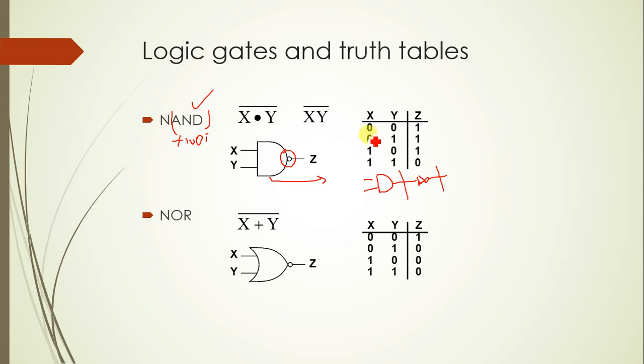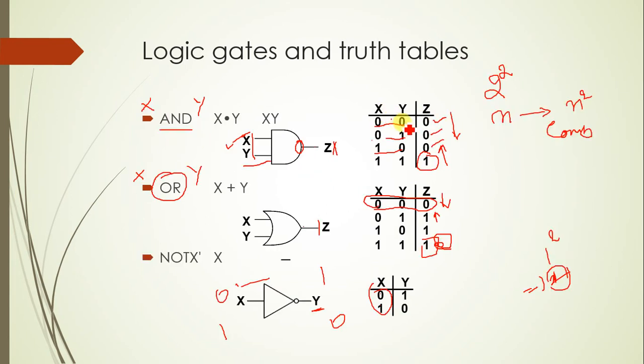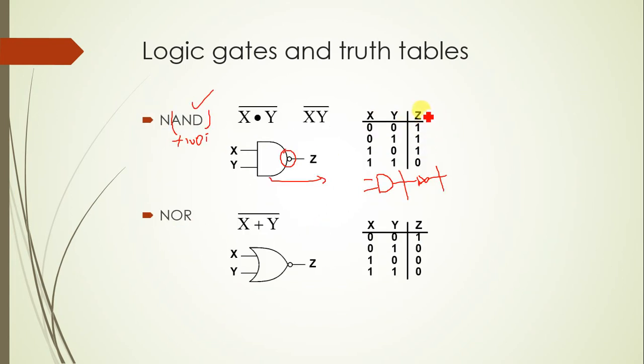For x and y we have four combinations: 0 0, 0 1, 1 0 and 1 1. So here 0 into 0 becomes 0 in AND logic, and when you complement it, this is Z complement technically. If you write Z, that is the AND gate's logic: 0 0 0 and 1, am I correct? When you complement this, 0 complement is 1, 0 complement is 1, 0 complement is 1 and 1's complement is 0. It is exactly a replica of the AND gate with an addition of NOT logic.